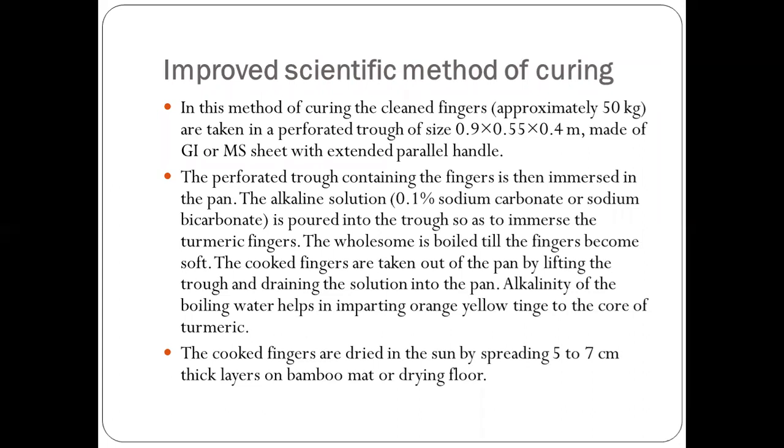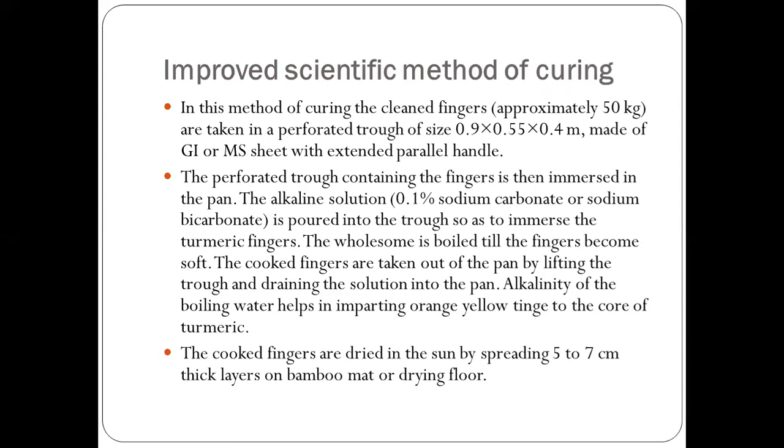The fingers are taken out of the pan by lifting the trough and draining the solution into the pan. Alkalinity of the boiling water helps in imparting an orange-yellow tinge to the core of the turmeric. So this is how we boil turmeric in water or in alkaline solution. After boiling, we lift the trough to drain.